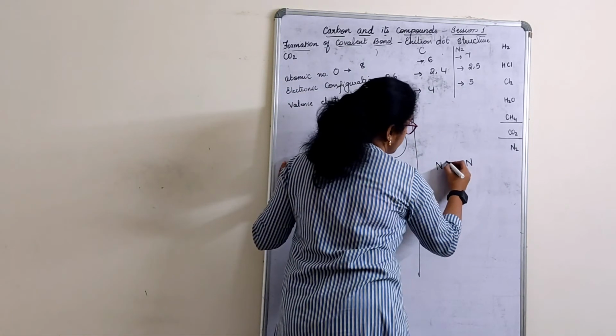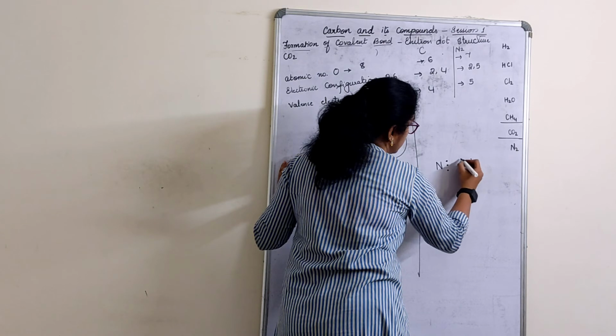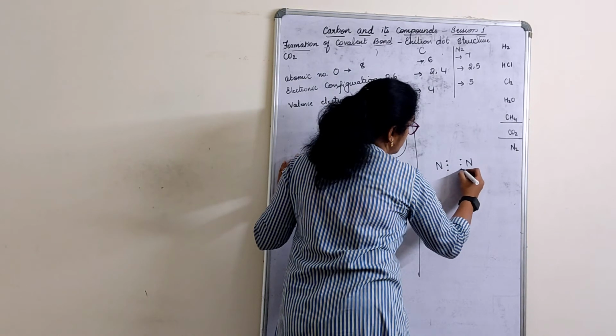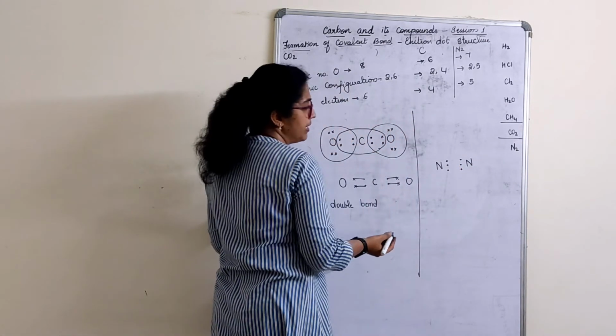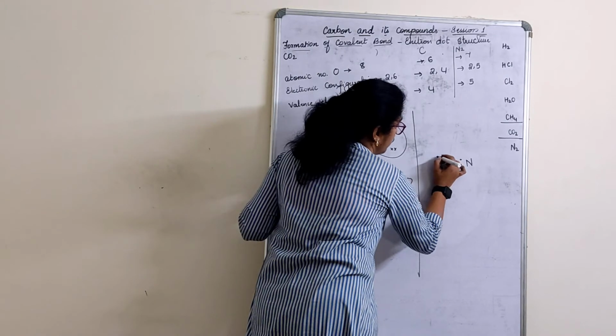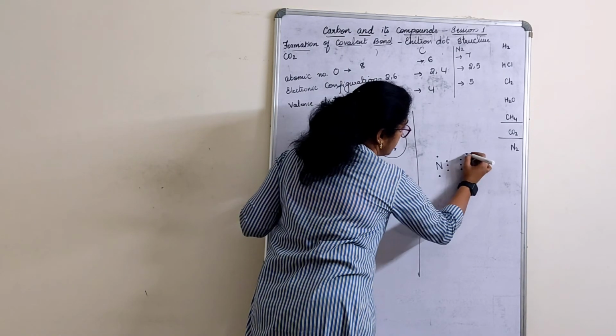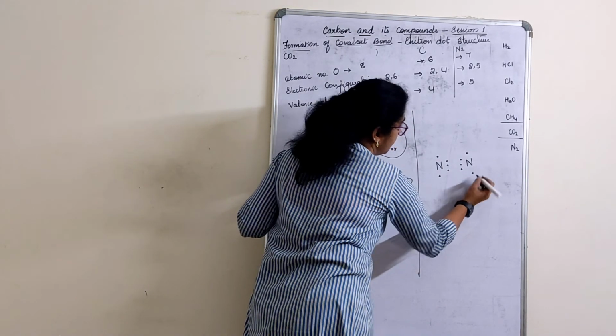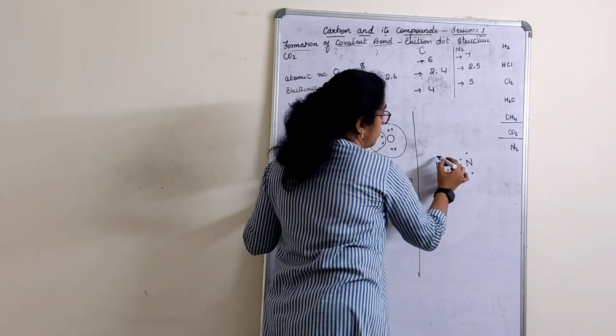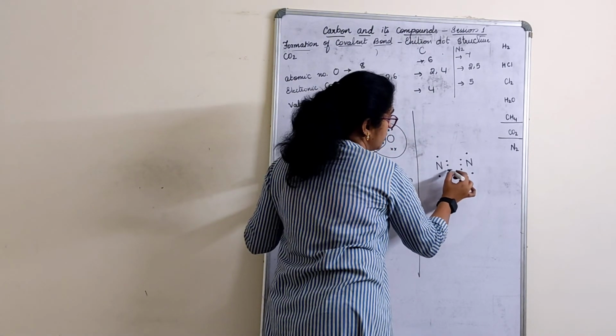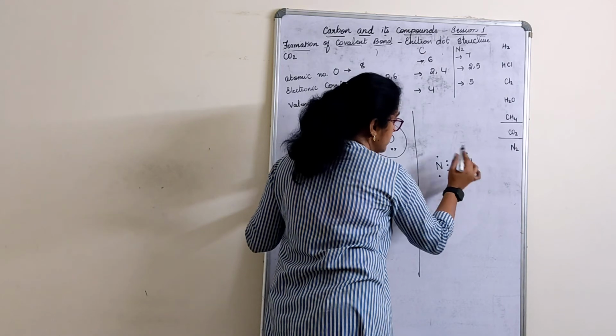5 are there. 1, 2, 3. 1, 2, 3. 4 and 5, wherever you want you can give. You can give 4 here, 5 here. Now count. 1, 2, 3, 4, 5, 6, 7, 8.